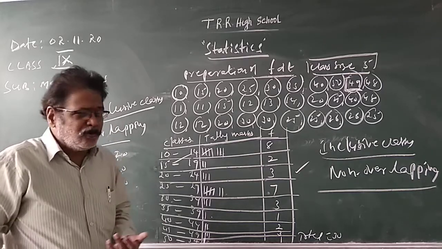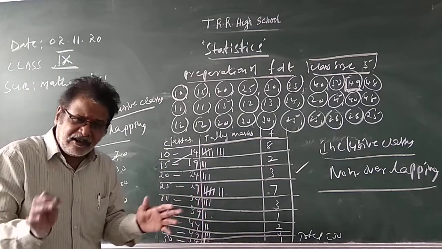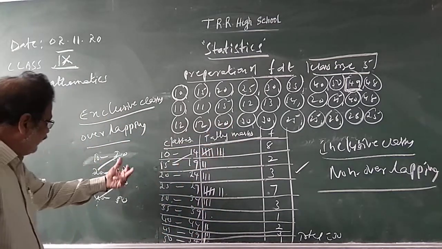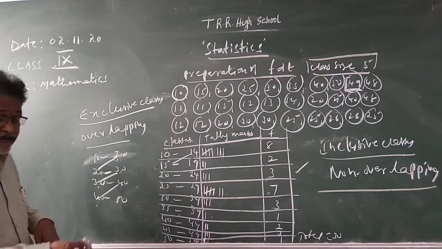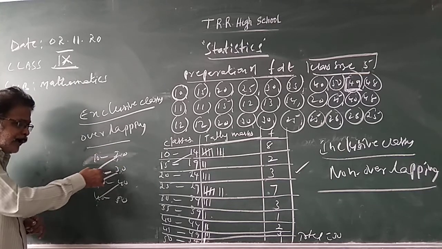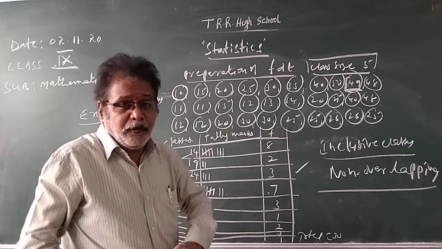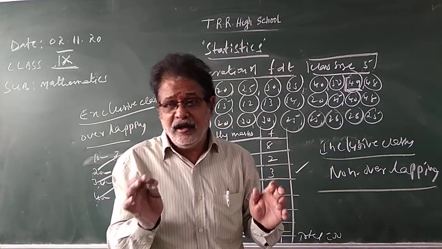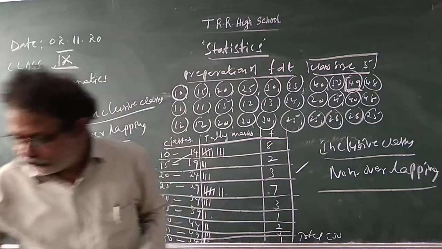How to identify inclusive classes? If the upper limit of a class and the lower limit of the immediate class are not equal, such classes are inclusive. If they are equal, such classes are called exclusive classes. Exclusive classes means the upper limit of a class is equal to the lower limit of the immediate class. I hope you understood inclusive and exclusive classes together.